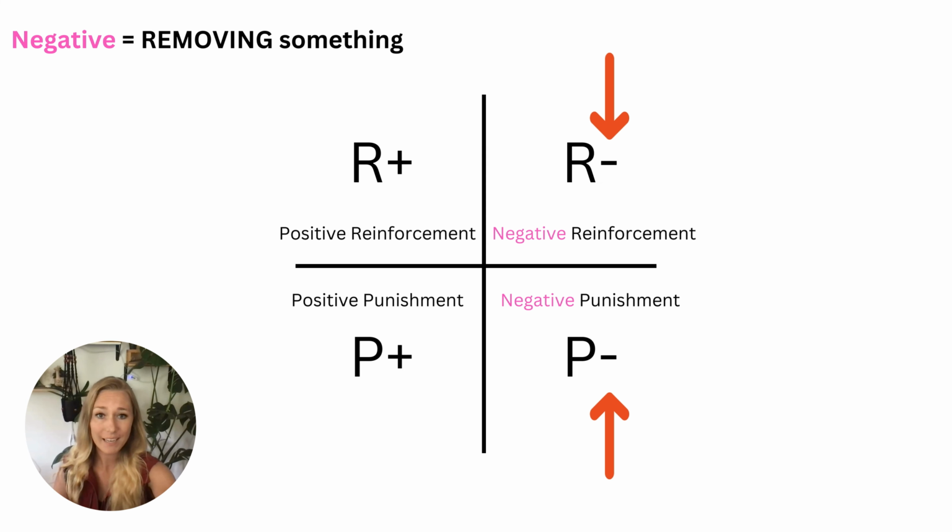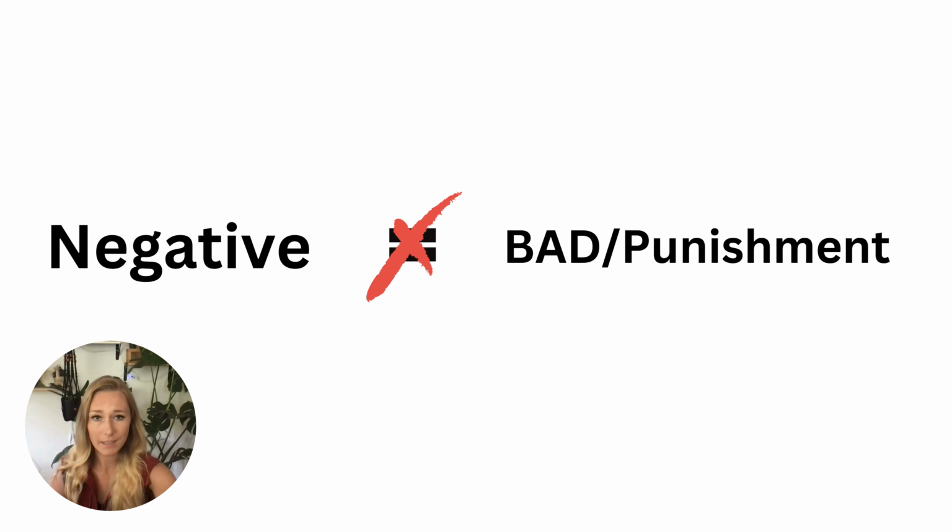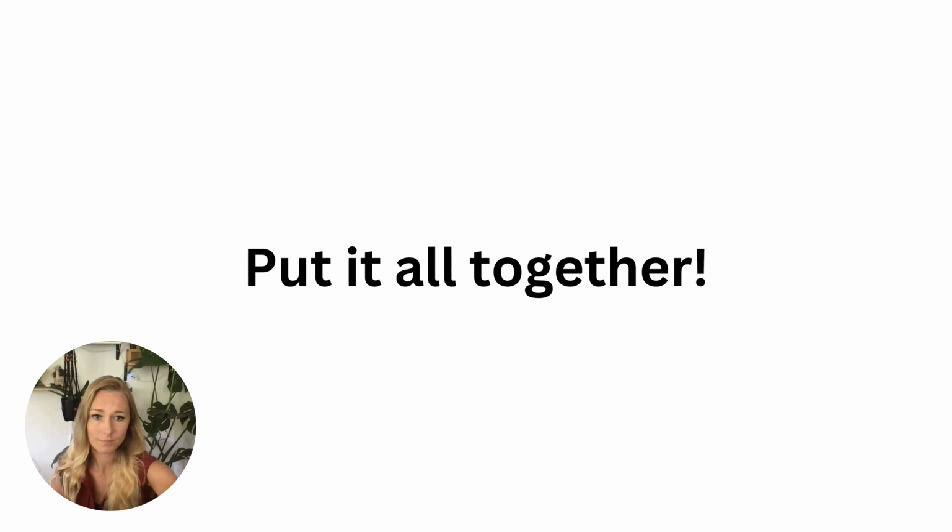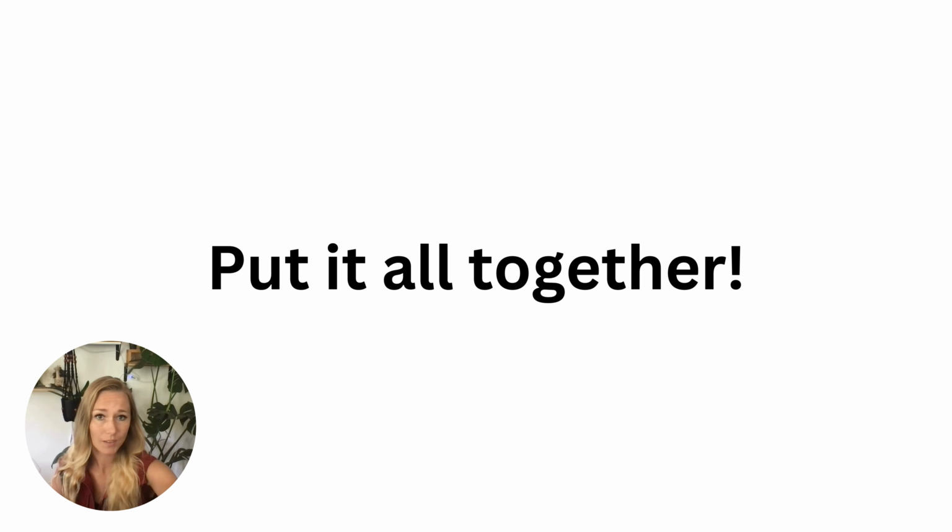The word negative in operant conditioning means that we are removing something. Negative in these definitions does not mean something bad, nor does it mean punishment. It simply means removing something. Let's put it all together.